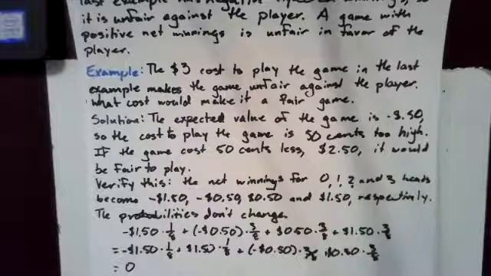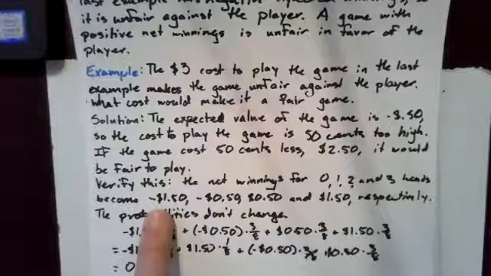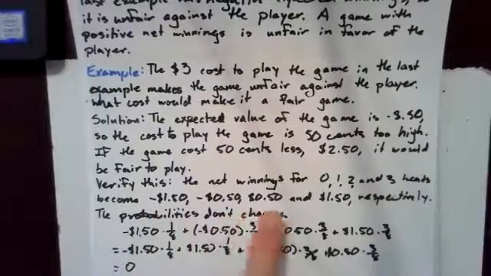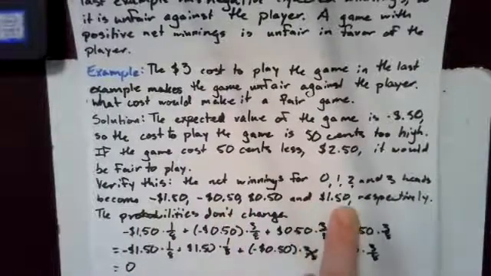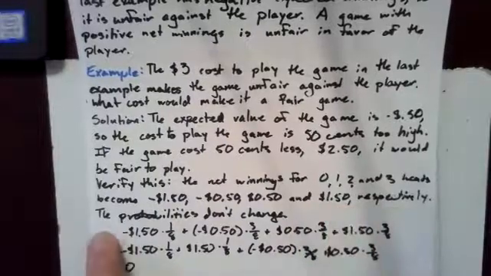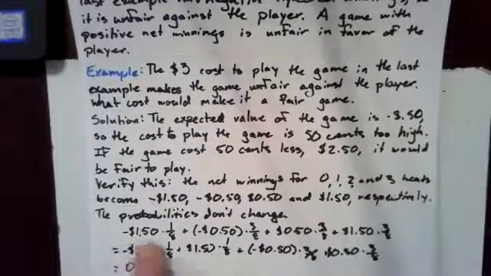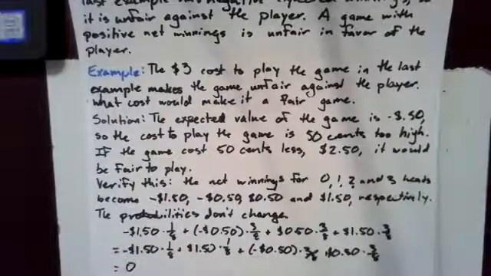We verify this. The net winnings become negative $1.50, negative 50 cents, 50 cents, and $1.50 respectively. The probabilities don't change. So if we add all of these up, we wind up with 0.